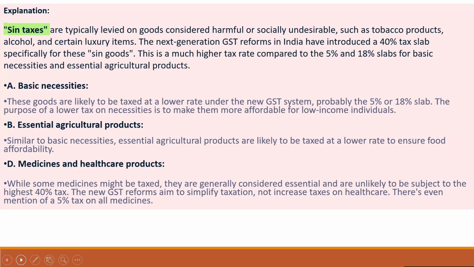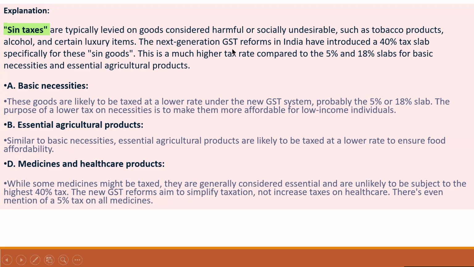What are sin taxes? Sin taxes are typically levied on goods considered harmful or socially undesirable, which create harmful effects on humans, such as tobacco products, alcohol, and certain luxury items.